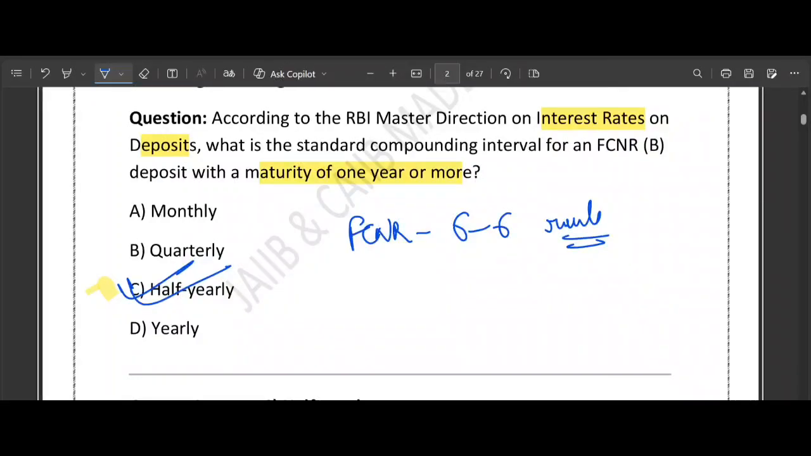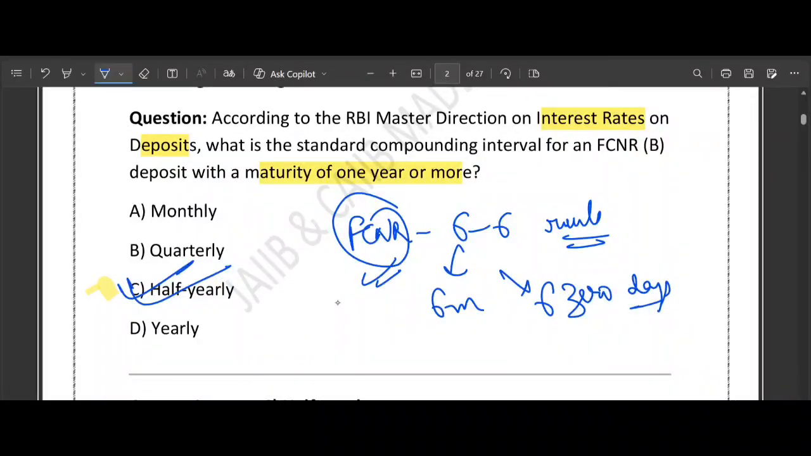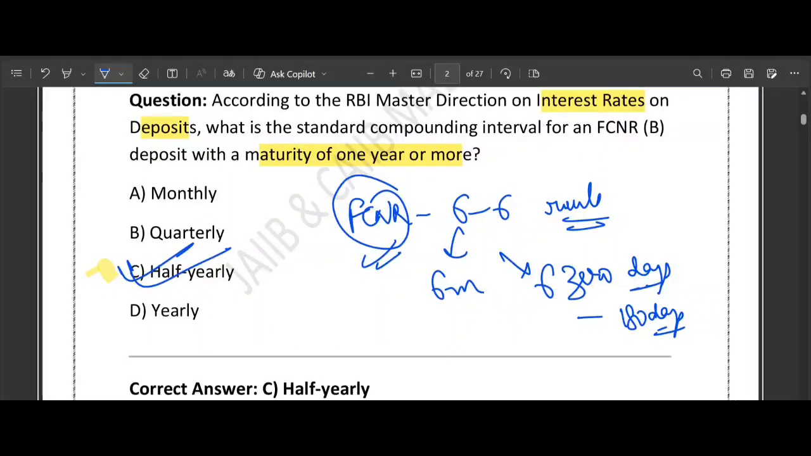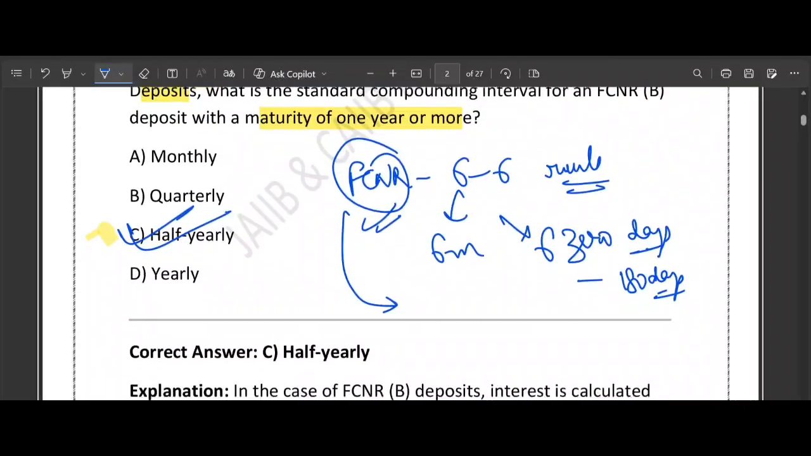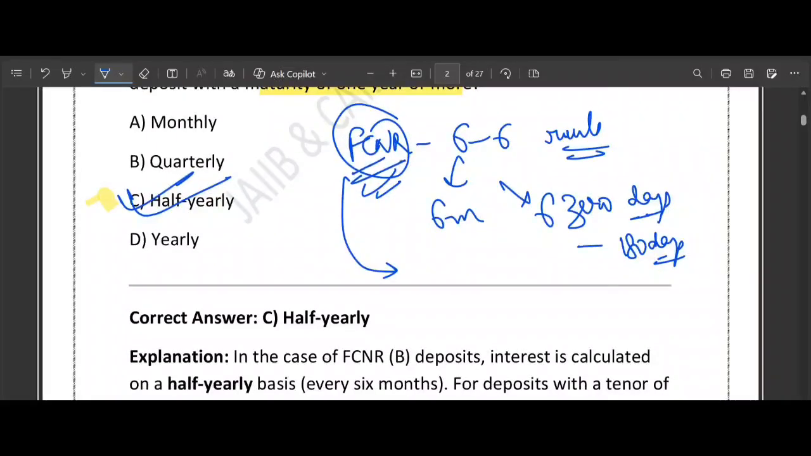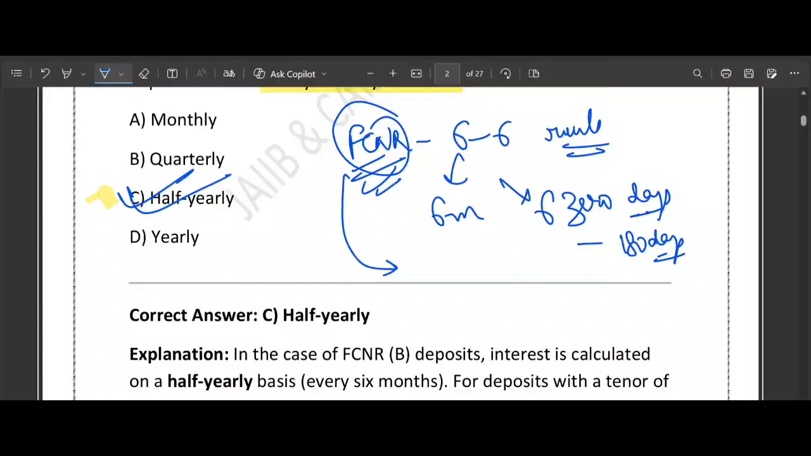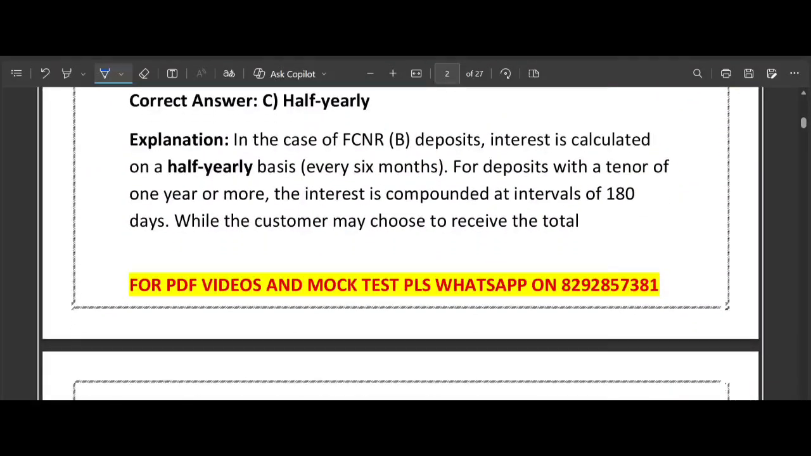So what does it mean? It means FCNRB account, 6 means 6 months and 6 means 180 days. Either you call it 6 months or 180 days. So FCNRB means what? Foreign, and for foreign, remember the 6 month cycle is there. So they are maintained in foreign currency. Clearly the name itself suggests foreign currency. For tenure more than 1 year, interest must be compounded half yearly at 180 days interval. And the customer may take interest at maturity, but the compounding frequency cannot change because the RBI rule is mandatory, not bank specific.